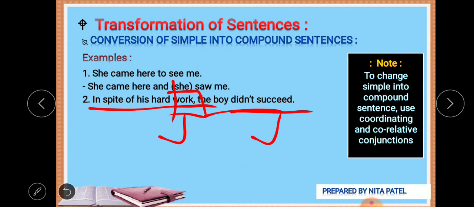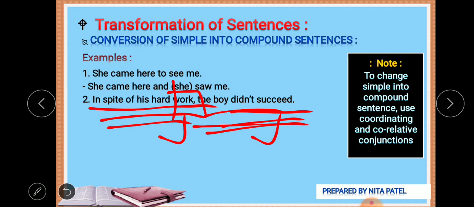Okay, in spite of his hard work, so the boy is very hardworking and still he didn't succeed. So we have to frame now, if you see this word, the boy is hardworking and the boy didn't succeed. Now two contradictory ideas are presented here in the one sentence.